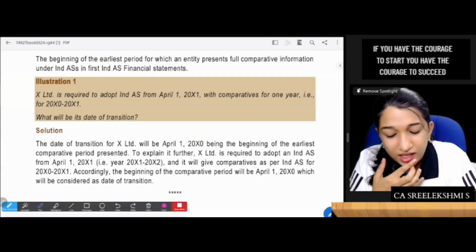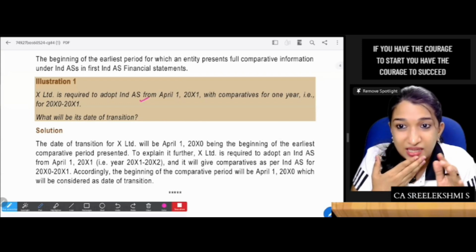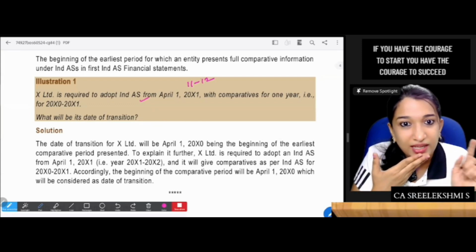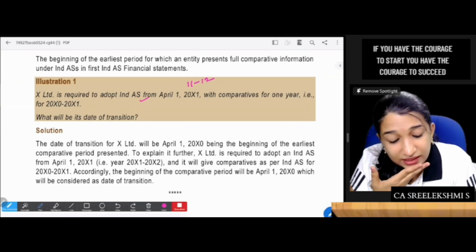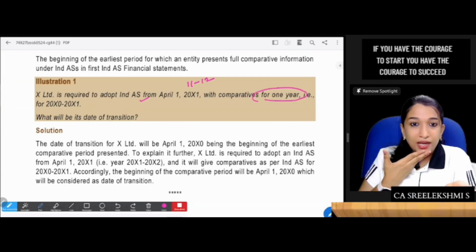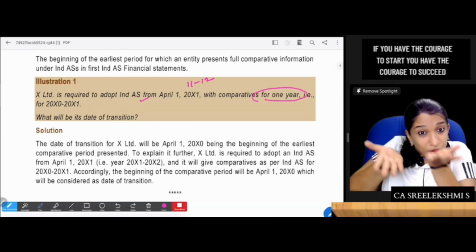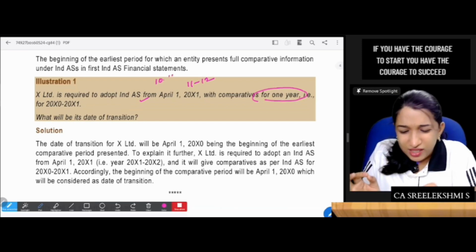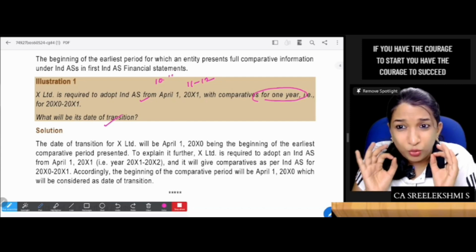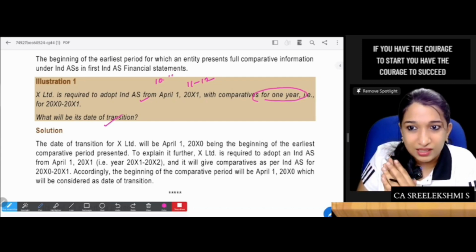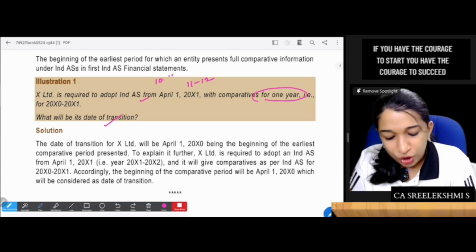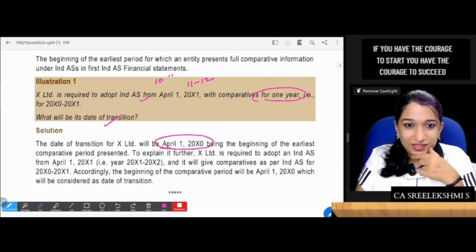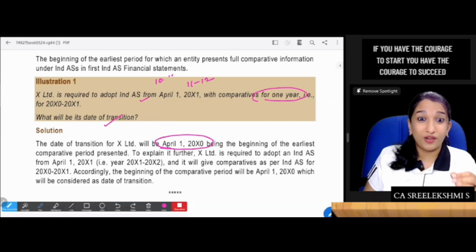X Limited is required to adopt IND AS from 1st April 2011. Which means 11-12 is the year in which IND AS is applicable, correct, with comparatives for 1 year. When you prepare the IND AS for the first year, you need to provide comparatives, correct, 10-11. So what is the date of transition? Do you need to start from 10-11 onwards? You should say no. You should start from 1st April 2010 onwards.